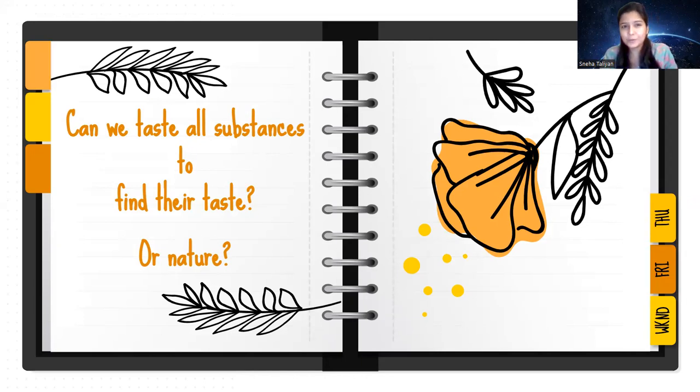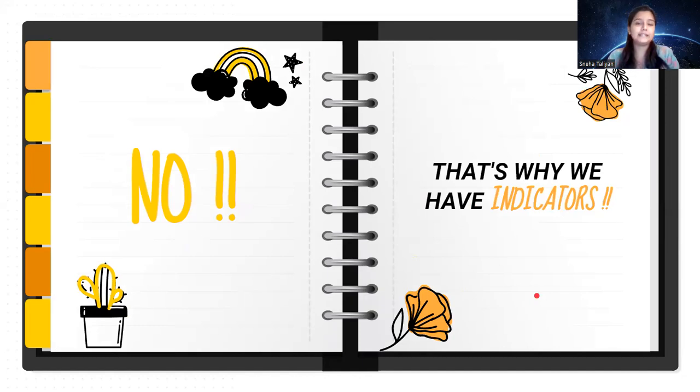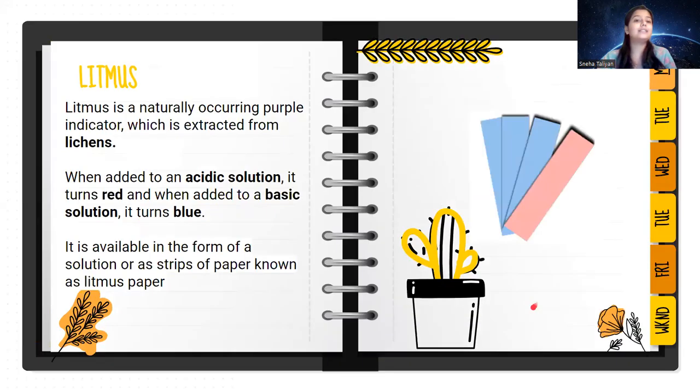No, right? I cannot taste all substances. सब चीज मैं टेस्ट करके नहीं बता सकती कि वो बेसिक है, कि वो एसिडिक है, कि वो सॉल्टी है. No, I cannot do that. That's why we have indicators. Indicators will do this thing. हमें टेस्ट करने की जरूरत नहीं है, हम इंडिकेटर्स पे टेस्ट कर सकते हैं and we can know our answer whether this thing is of acidic nature या whether this thing is of basic nature.